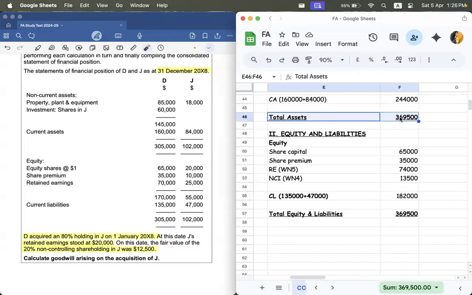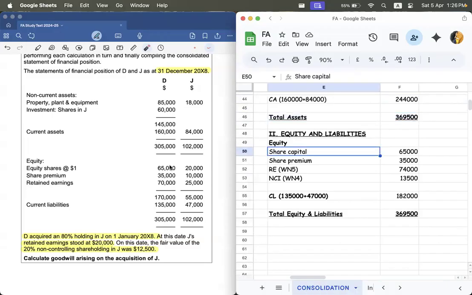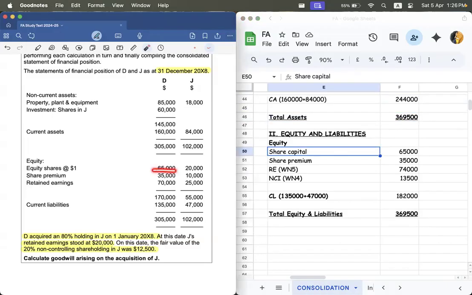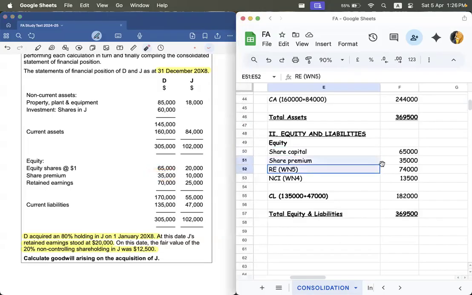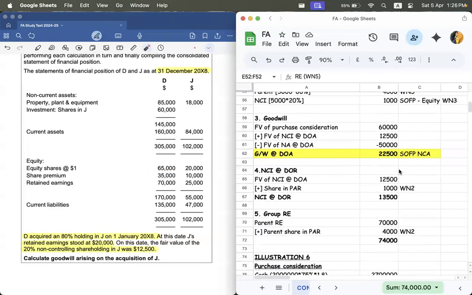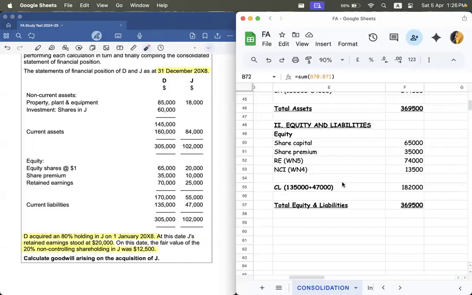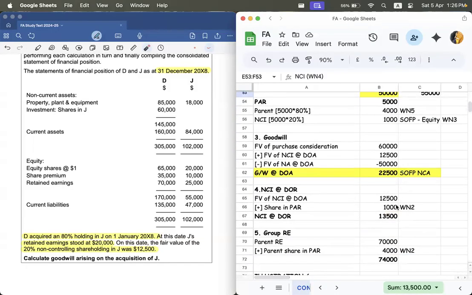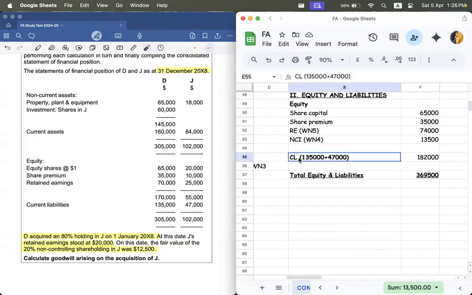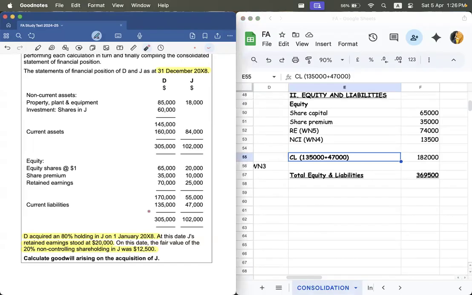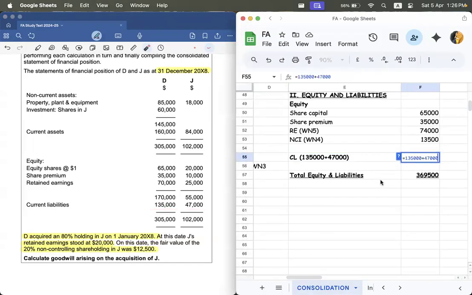After that, equity, you're going to take the parent's equity, 65,000 and 35,000. As for retained earnings, you're going to take working note 5. And also the line extra is NCI that you have calculated in working note 4. And then you're going to add the current liabilities that is given here. You're going to add both together and find the value and it gets tallied.